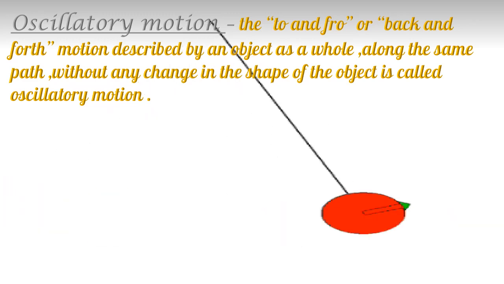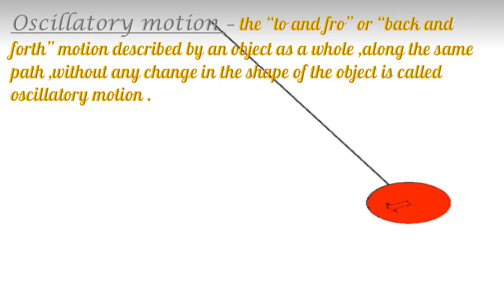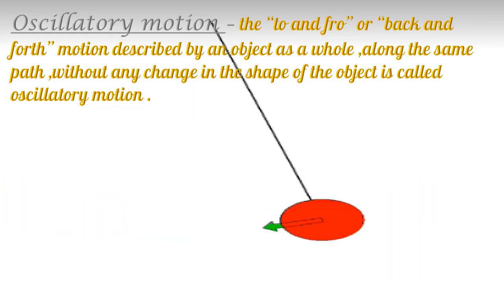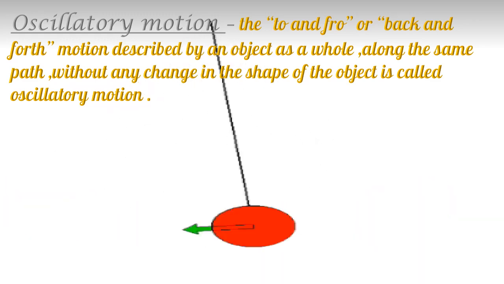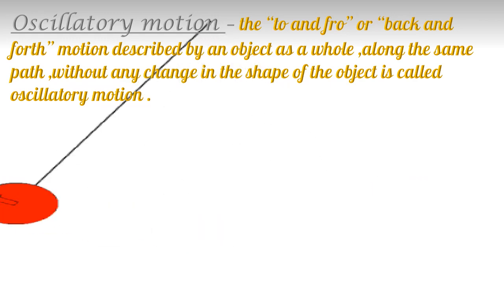So the to and fro and back and forth motion described by an object as a whole along the same path without any change in the shape of the object is called oscillatory motion.